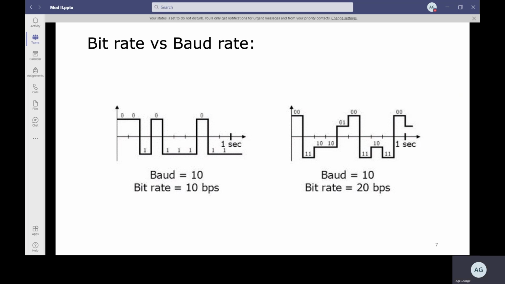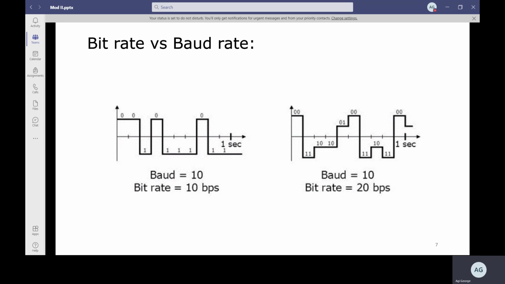So you can see the 1 second timing, and how many bits are transmitted. 1, 2, 3, 4, 5, 6, 7, 8, 9, 10 bits are transmitted, and there are 10 symbols transmitted. So naturally the bit rate and baud rate for this first diagram are the same.